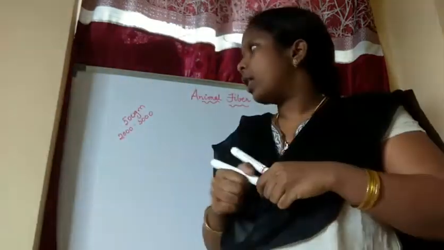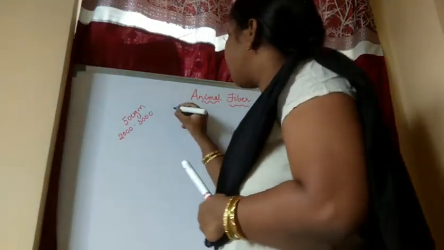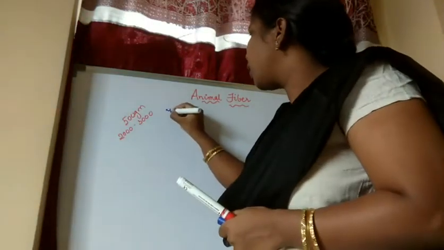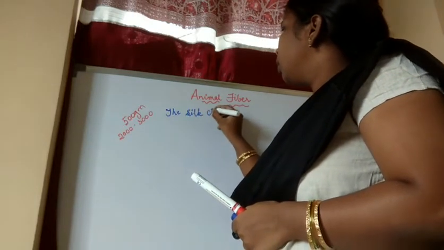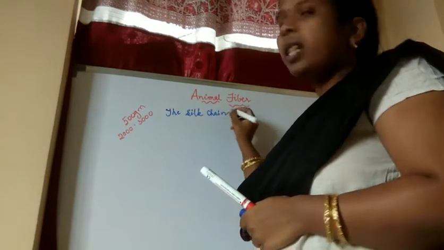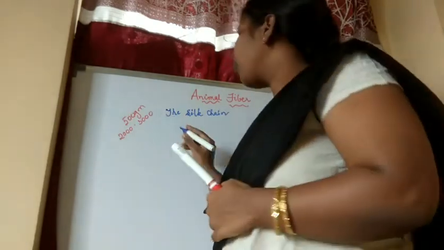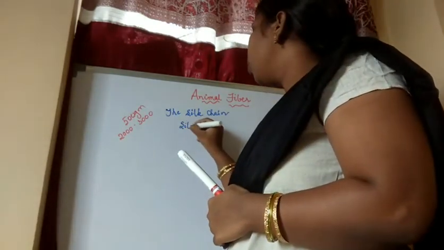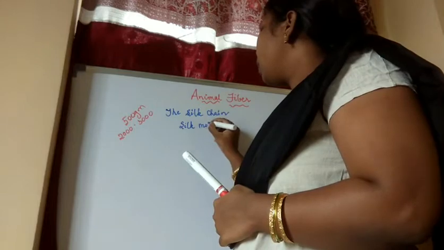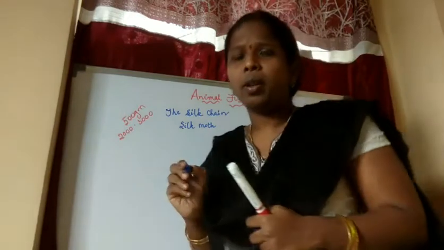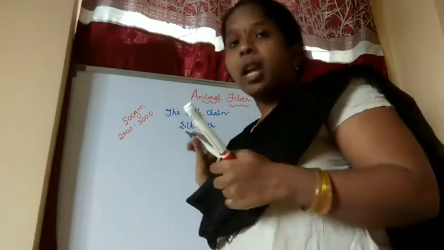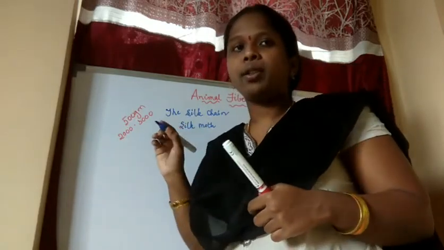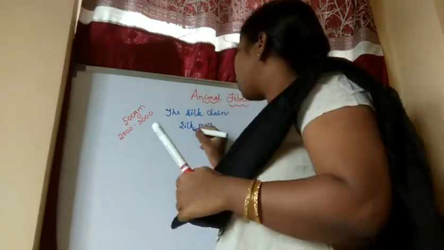We don't know the step by step procedure, just as we learned it for silk. Yesterday I said, see the silk chain. See here, children, for the silk, what is the step by step? First what do you want? Silk moth. Silk moth is nothing but the adult worm. Yesterday I showed the adult. That one is the silk moth.